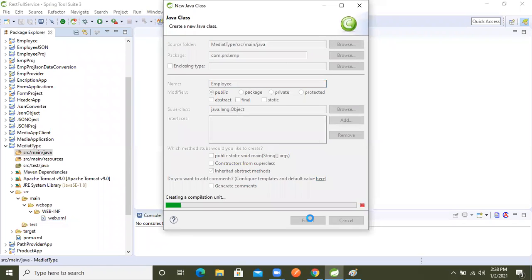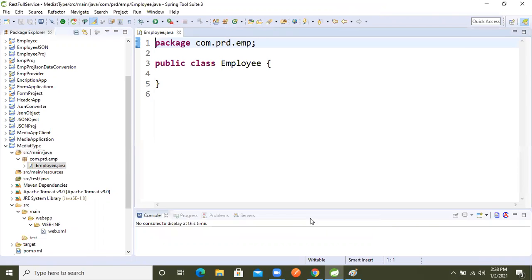Now, employee is there, right? In that I'm just taking it as a normal POJO, but the POJO concept in the framework I will explain there also.